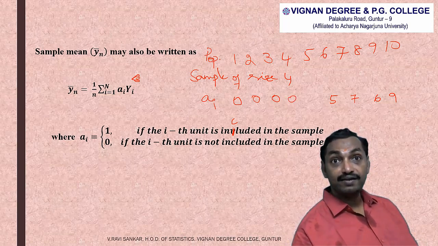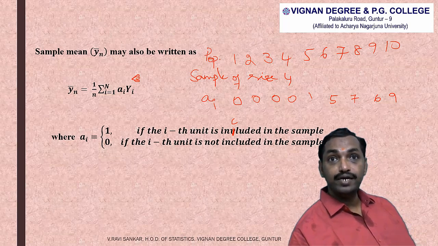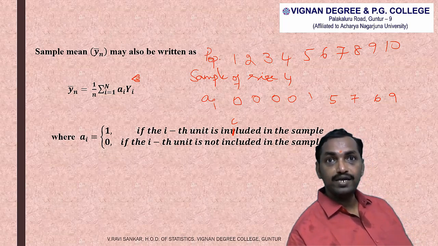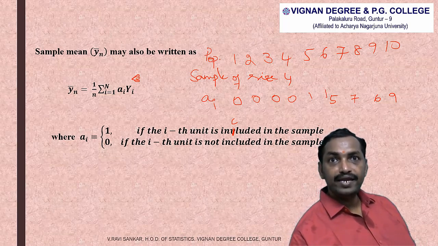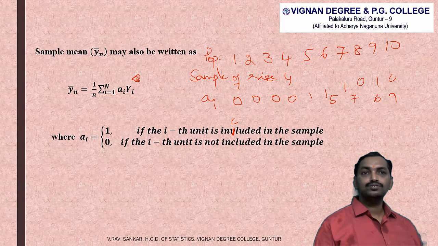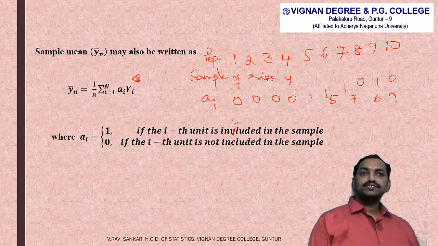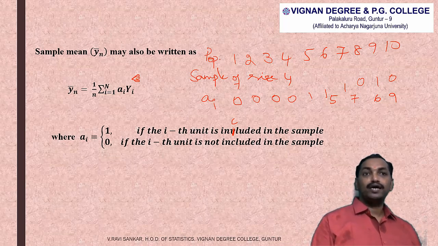5. 5 is there. 5 is included into the sample. So the corresponding AI value is 1. 6. 6 is also included into the sample. So the corresponding AI value is equal to 1. 7. 7 is included into the sample. 8. 8 is not included into the sample. 9 is included into the sample. 10 is not included into the sample. So that we may get the sample mean using this formula also. 1 by small n into summation capital AI into AI into capital Y.